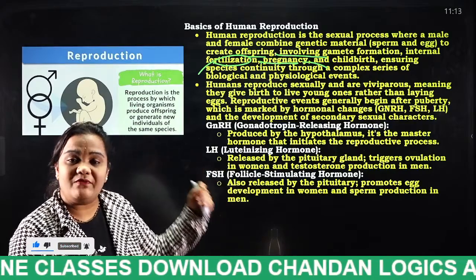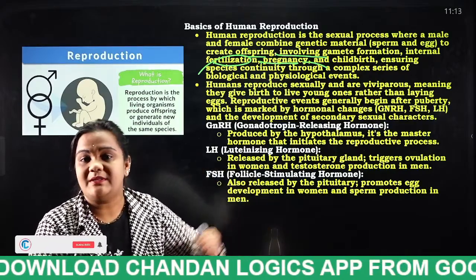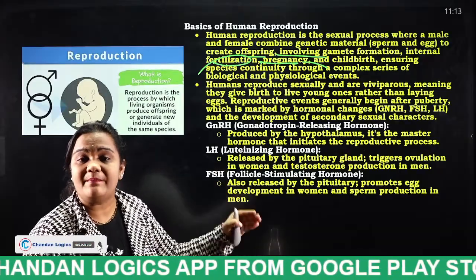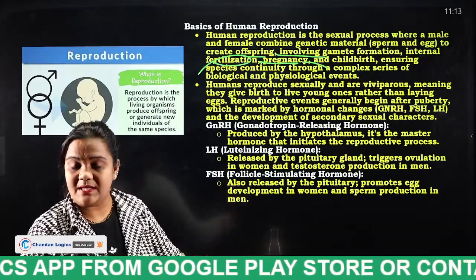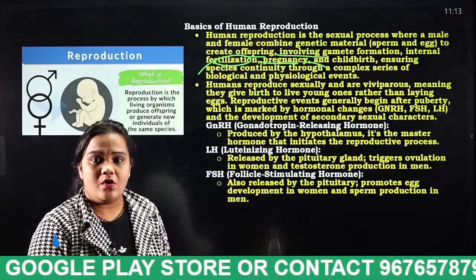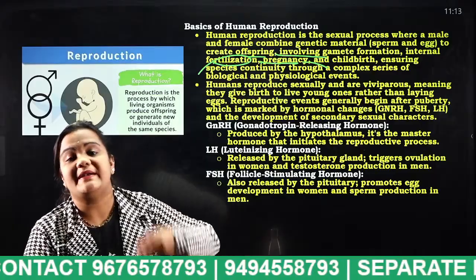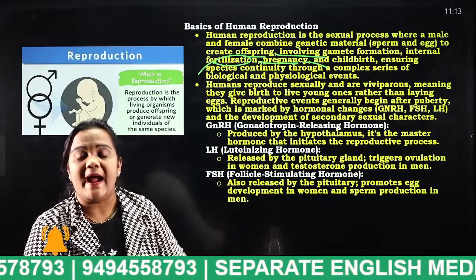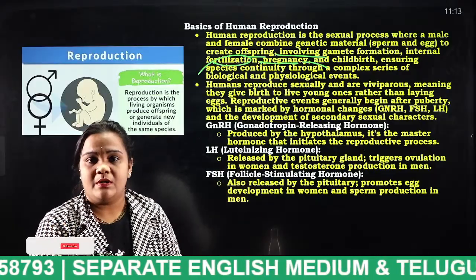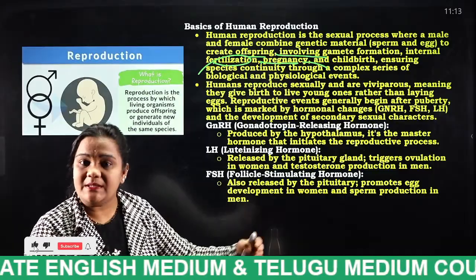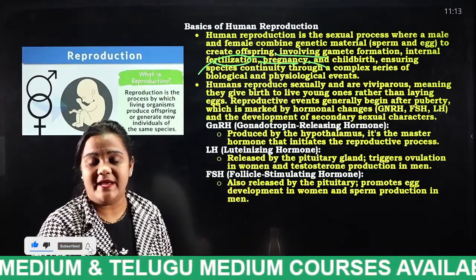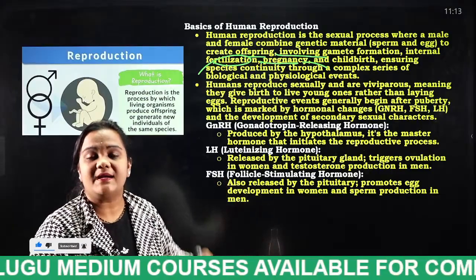At first, gamete formation should be there. Gamete formation is sperm plus egg, which gives us a zygote. After that, internal fertilization happens. After that, pregnancy will be formed, and finally the child will be born. Sometimes the child will be born and sometimes a miscarriage will happen. So these are alternative outcomes.